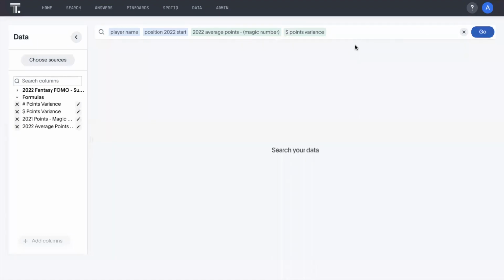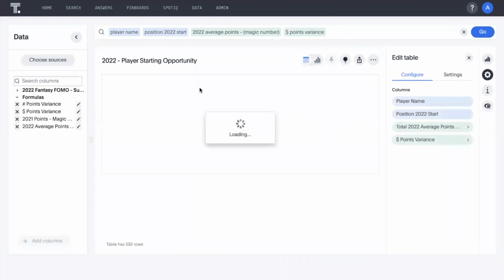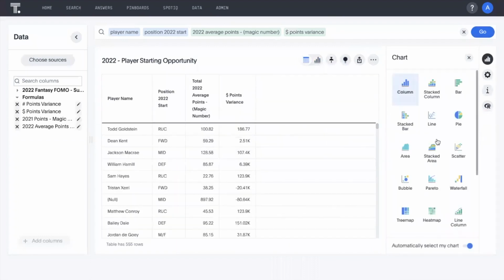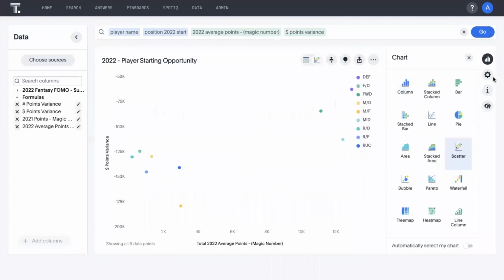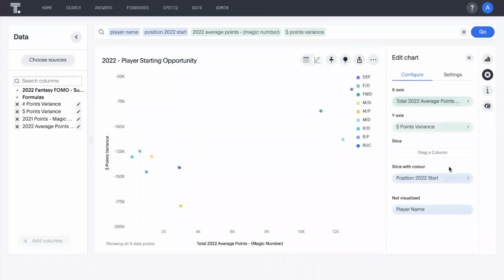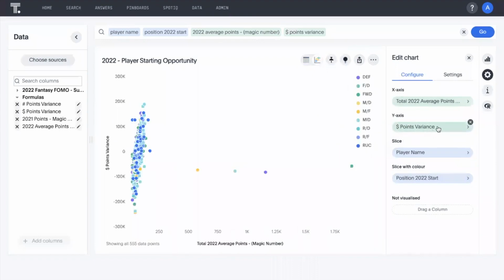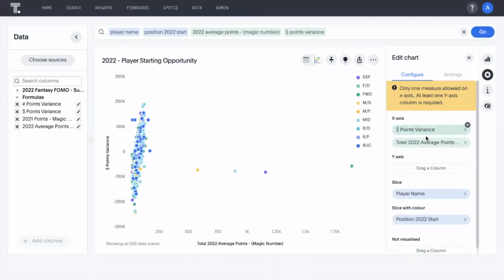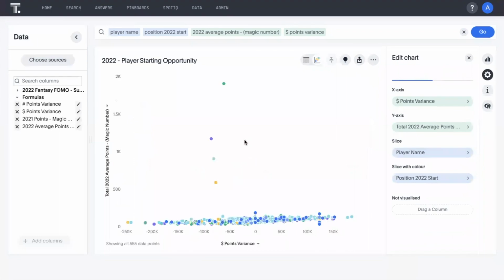their performance over time. So here we just have a table at this point. Now let's make this a little bit more meaningful. Let's just make this into a scatter chart. And what we're seeing here is, if we just drag this up, we're cutting by player name. In this regard, I want to have the variance just on my x-axis and the last year's average points on the y. So this is across their entire history of playing.